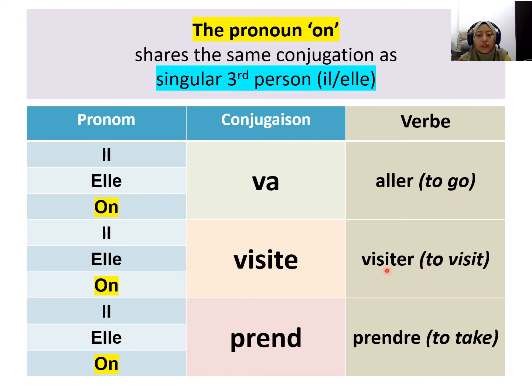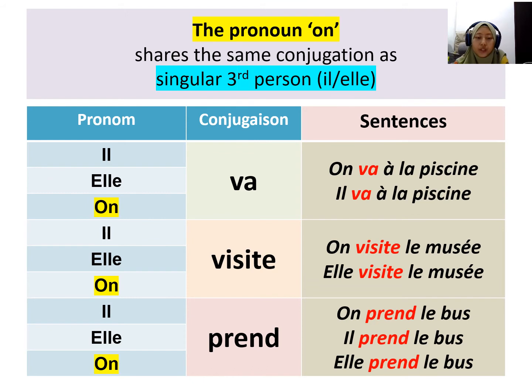What about the verb visiter, to visit? Il visite, elle visite, on visite. What about the last verb, the verb prendre, which means to take? Il prend, elle prend, on prend. So you are going to use the same conjugation.